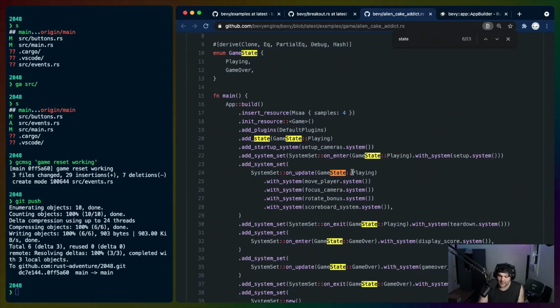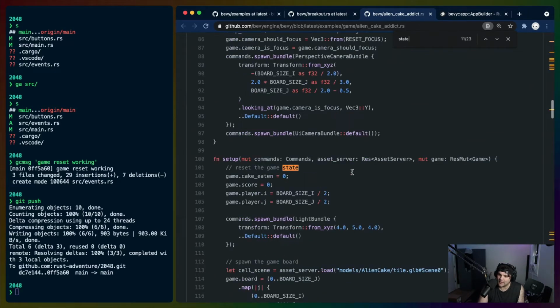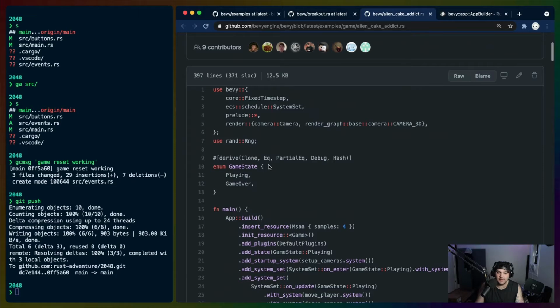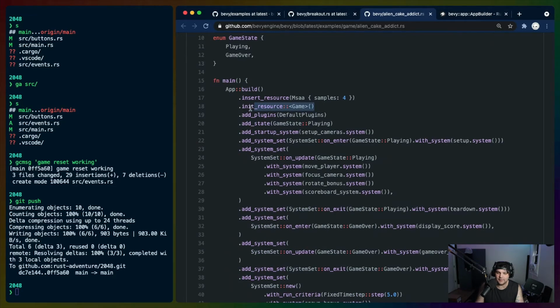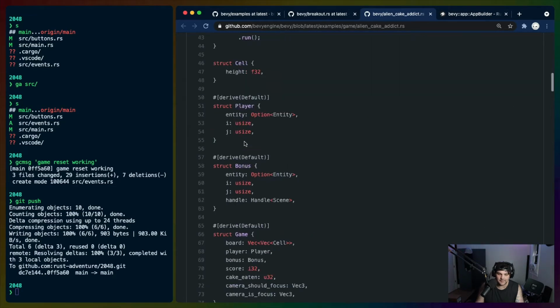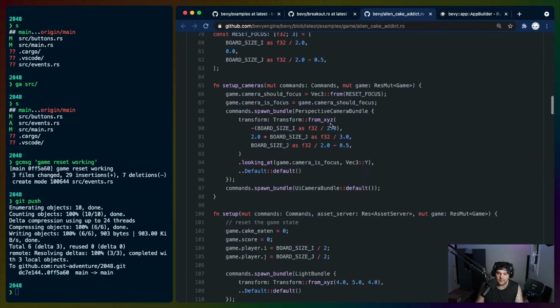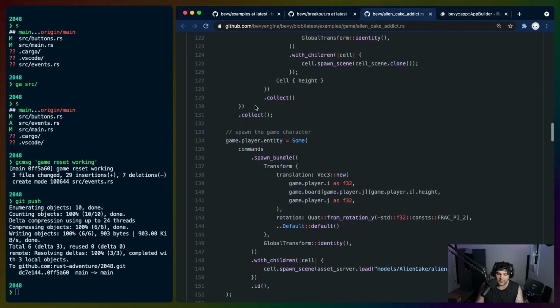Ooh, they implemented pause here? That's cool. This might not be what I want it to be. There's score here. Oh, no, there we go. So game, ResMut game. So let's go find game. So maybe the score should be a resource instead. Init resource game. Where's our game struct? So they keep score here in the game struct. So I think we're going to copy them and do that. And then set up game score equals 0. So we can just do that.